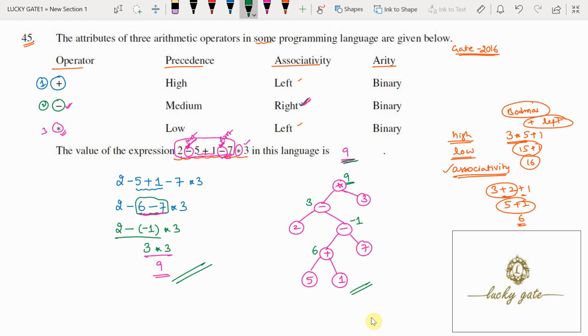This is a question asked in GATE 2016 for 2 marks. And the answer for the question is 9.